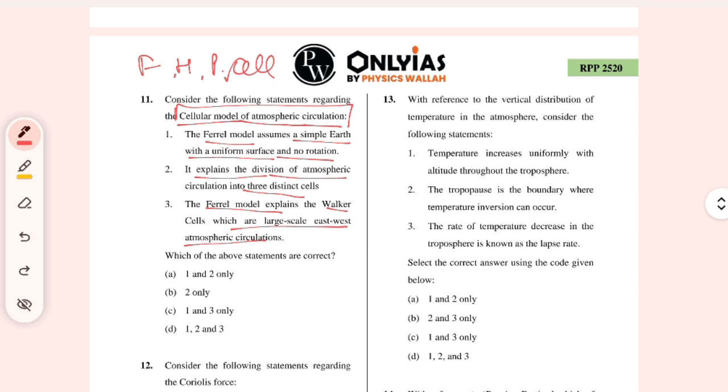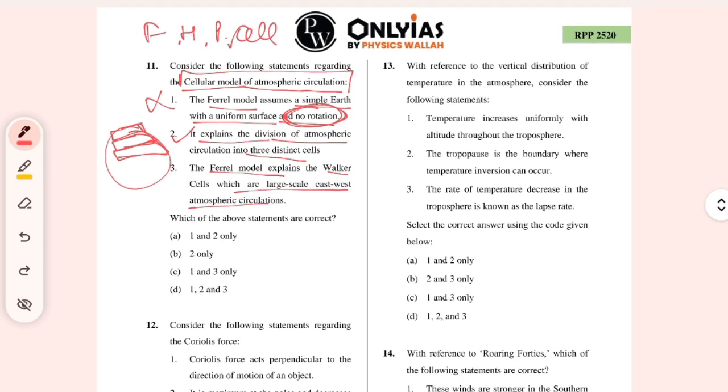Okay, there are 3 cells being discussed here, है ना, ये polar cell, ये subtropical, ये tropical. This is correct. And no rotation, ये तो सही बात नहीं है. They have assumed that there is a rotation of earth and uniform surface, right? Because of the Coriolis force, they had the idea of Coriolis force.